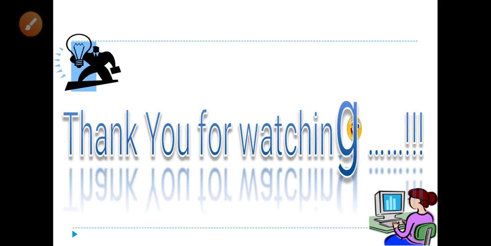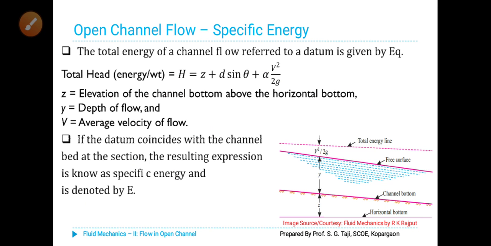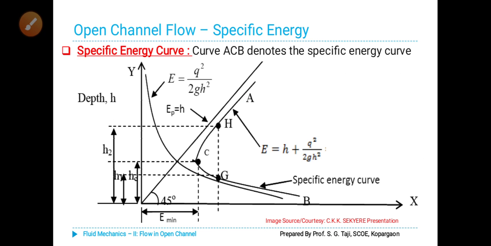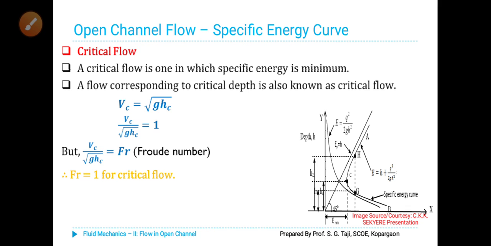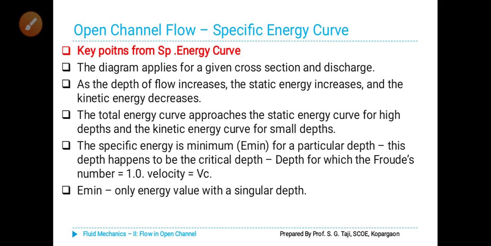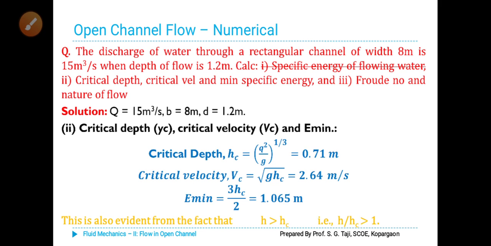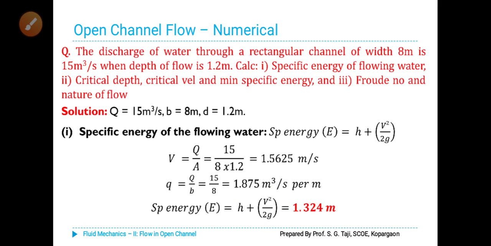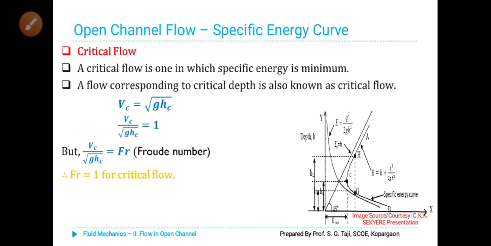Good morning, everybody. Today we will continue with critical flow in open channel based on specific energy. What is the relation between specific energy and critical flow? We will see today. All these figures you are remembering, and whatever equation we have derived for the general equation, specific energy E is equal to Y plus V squared by 2G. Today we will continue from critical flow and we will solve some numerical problems also.